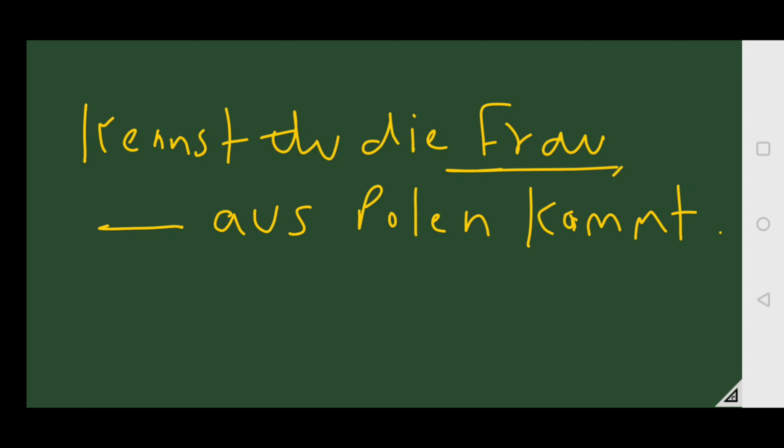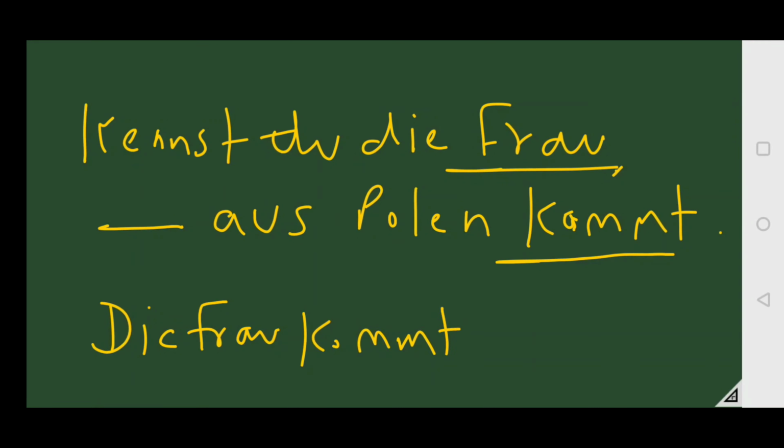And then we see the case. After comma, we read further, aus Polen kommt. Like the Frau kommt aus Polen. Simple. If we see the simple sentence, it is like this: Die Frau kommt aus Polen. The lady comes from Poland.